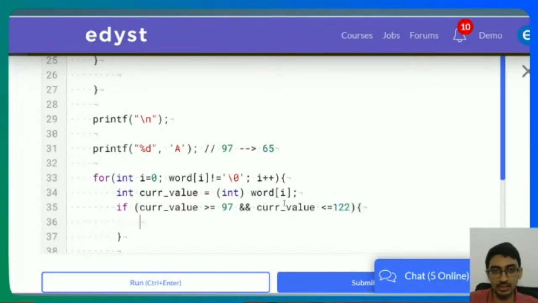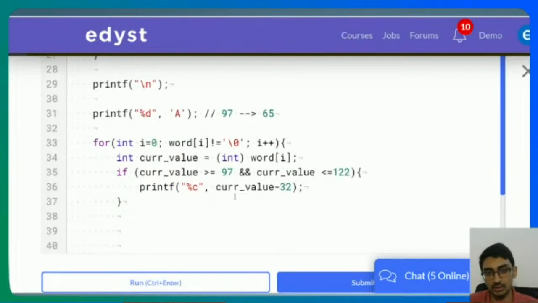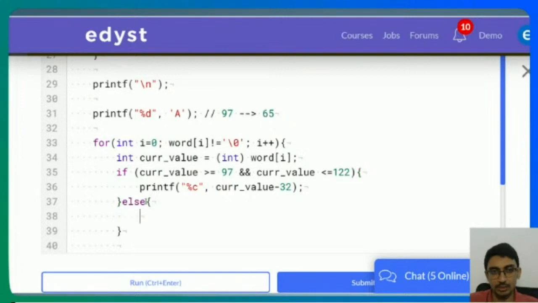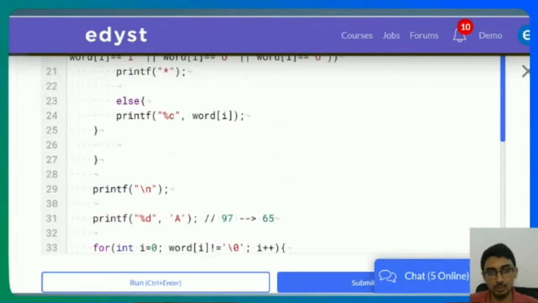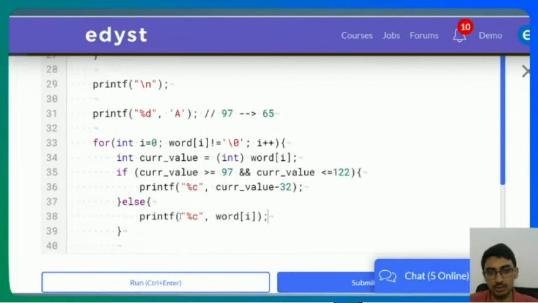If it is a lowercase character, I'm going to printf modulo c, printing the character of current_value minus 32. So whatever is the ASCII value of this, I'll print the character of that. Else, I continue as per my usual business and just print whatever is the value at that point.